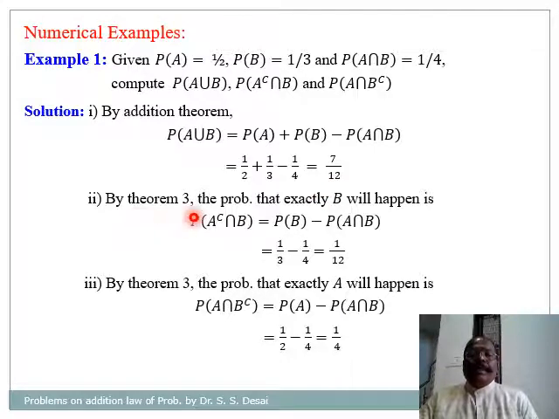Similarly, from theorem number 3, the probability that exactly B will happen is given by this equation. Probability of A complement intersection B is equal to probability of B minus probability of A intersection B, which is equal to 1/3 minus 1/4, that is equal to 1/12. And similarly, probability that exactly A will happen is given by probability of A intersection B complement is equal to probability of A minus probability of A intersection B, that is equal to 1/2 minus 1/4, equal to 1/4.